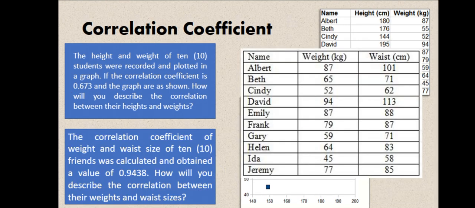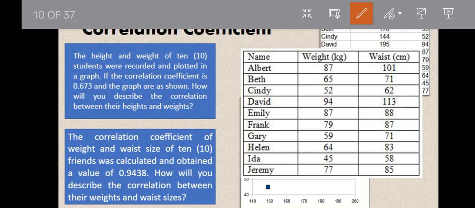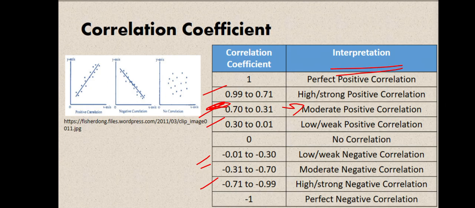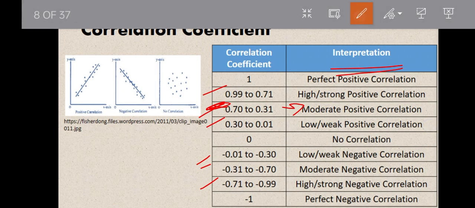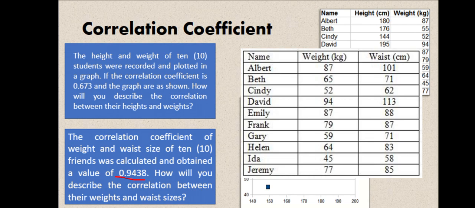And then the second one naman is this one. The correlation coefficient of weight and waist size of 10 friends was calculated and obtained a value of 0.9438. How will you describe the correlation between their weights and waist size? Okay, so meron tayong given dito na correlation coefficient which is 0.9438. Okay, balikan natin yung table. 0.9438, tama ba? So, saan dito siya nabibilang? Nabibilang yung 0.9438 dito, ayan, 0.99 to 0.71. So, therefore, merong high or strong positive correlation between the weights and the waist size.